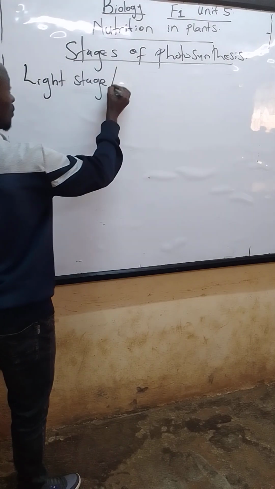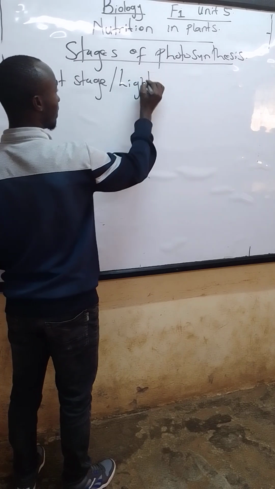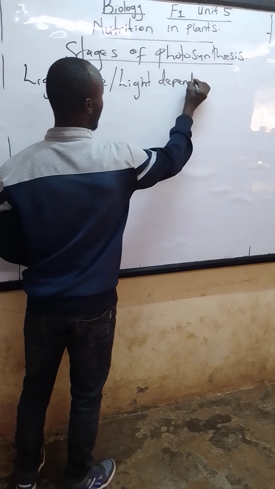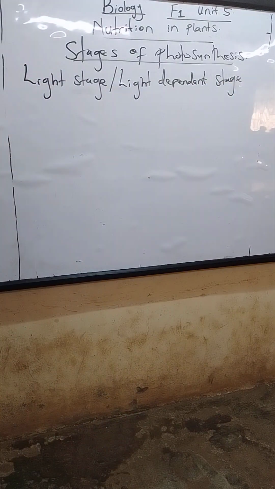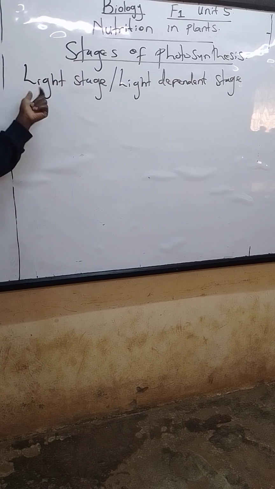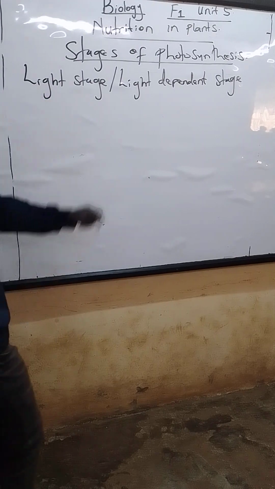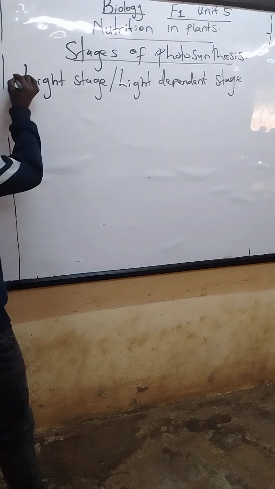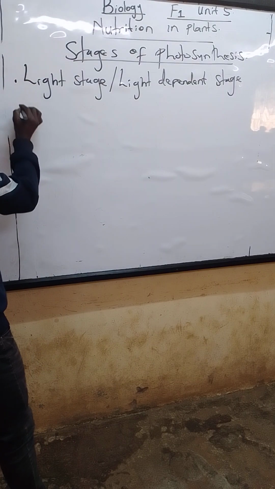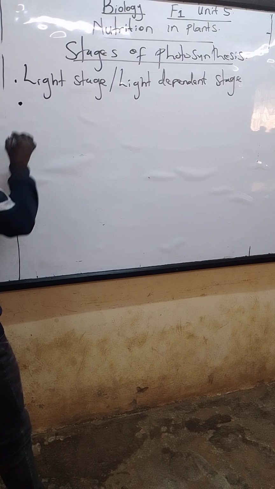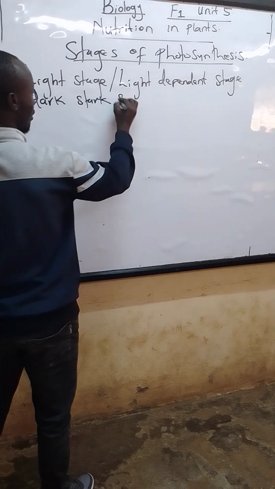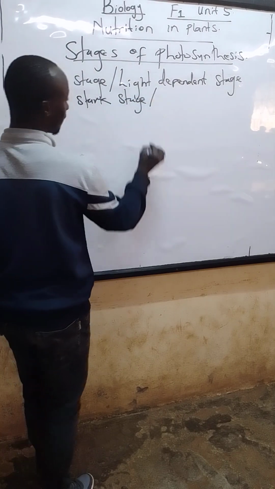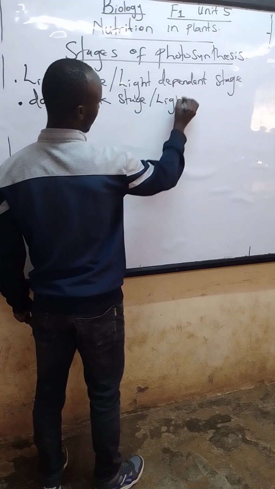The other name for light stage is light dependent stage. These are the two names that you can give it: light stage, light dependent stage. The next stage is called dark stage, also called light independent.